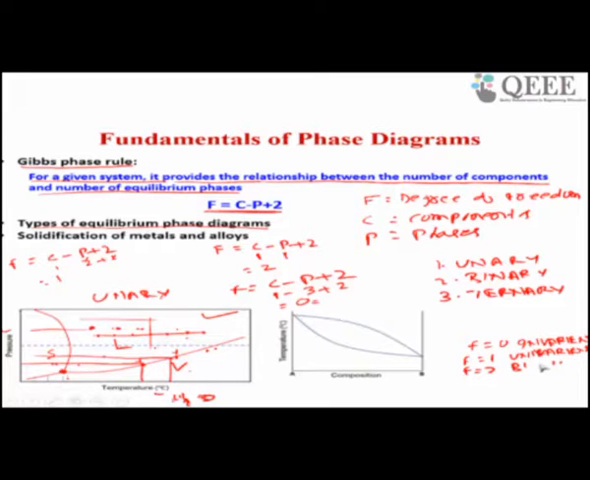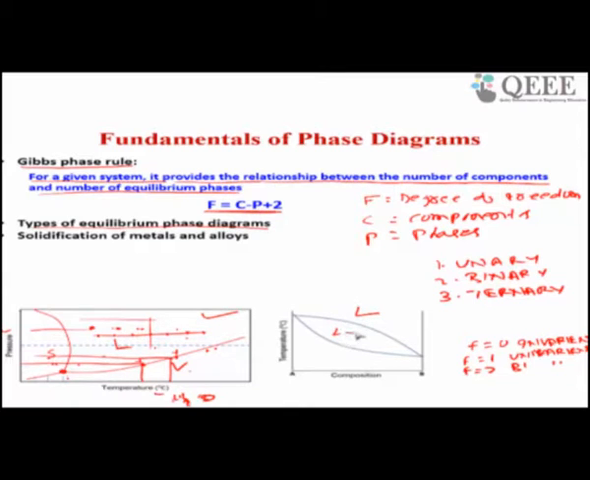Now let us see the phase diagram for a binary system. In this binary system, you have atoms A, B. This is the liquid phase, this is the liquid plus solid phase, and this is the solid phase, alpha phase. So this is liquid plus solid phase, this is solid phase.